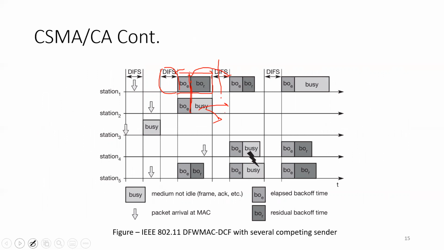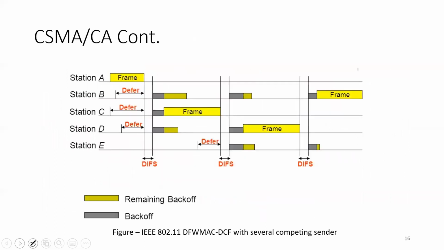Now, let's consider this example, because the number of nodes is a bit more simplified as compared to the previous slide. Let's suppose station A has some information to send and is communicating the frame over the channel. So obviously the medium is busy.